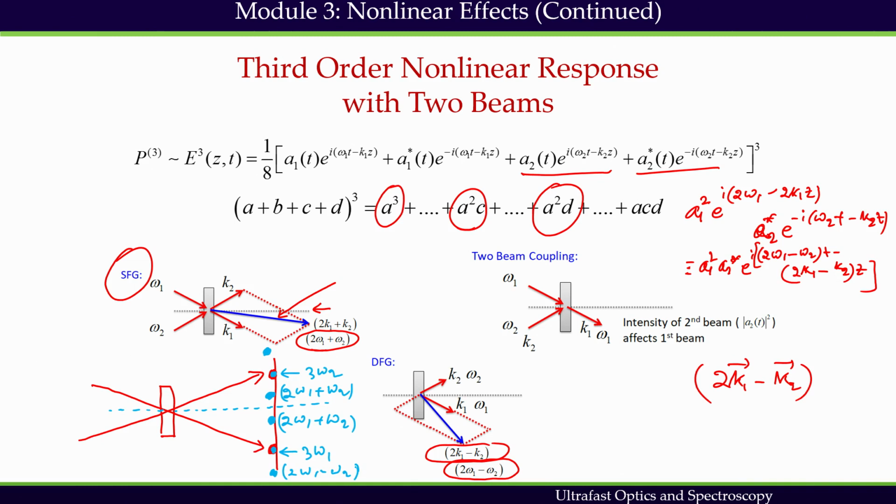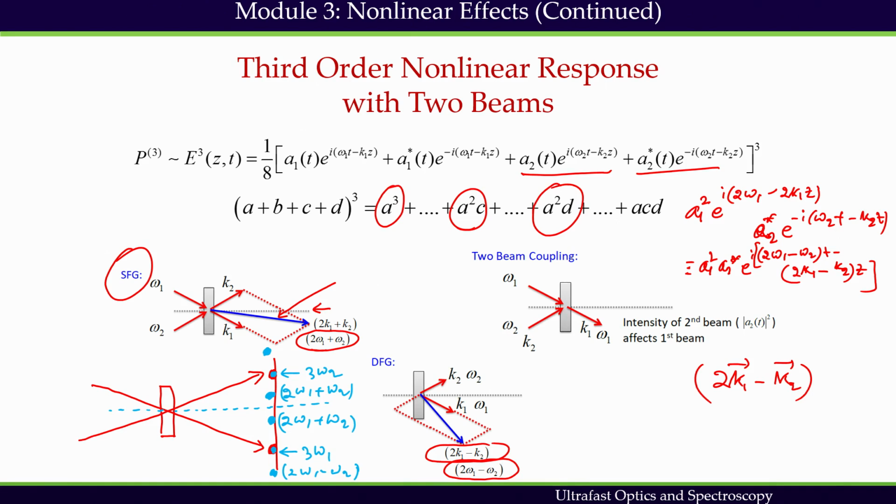So looking at the position on a screen, we'll be able to identify each beam, and one can identify where the difference frequency generation occurred and where the sum frequency generation occurred.